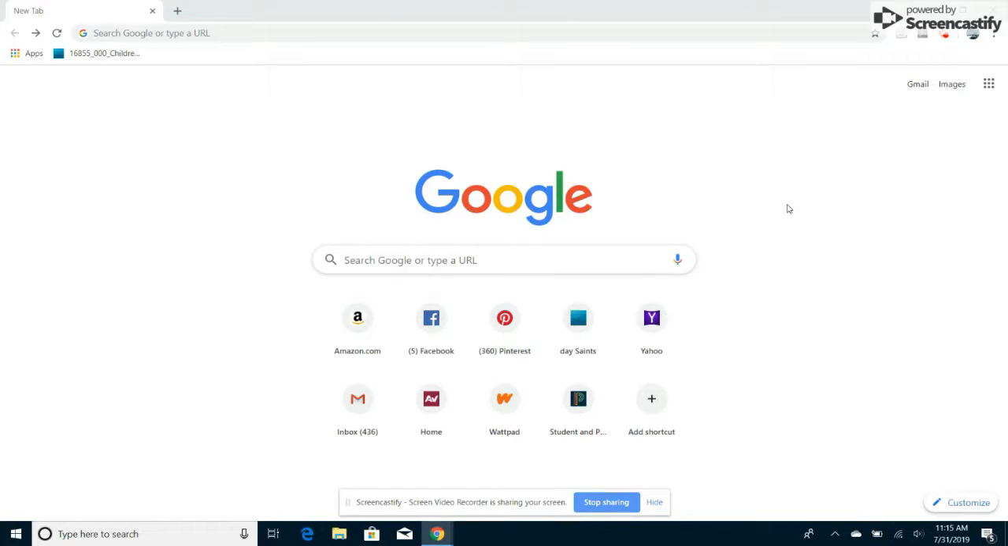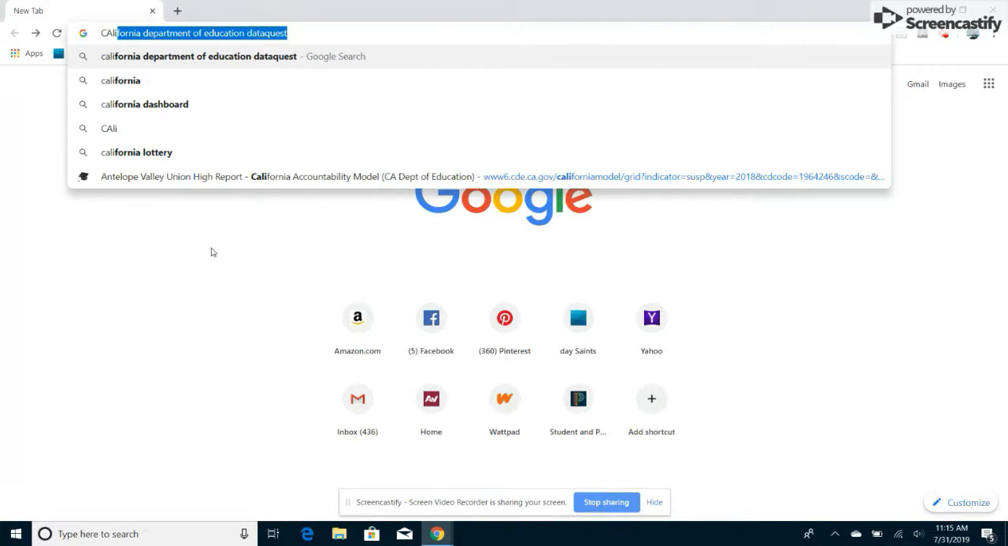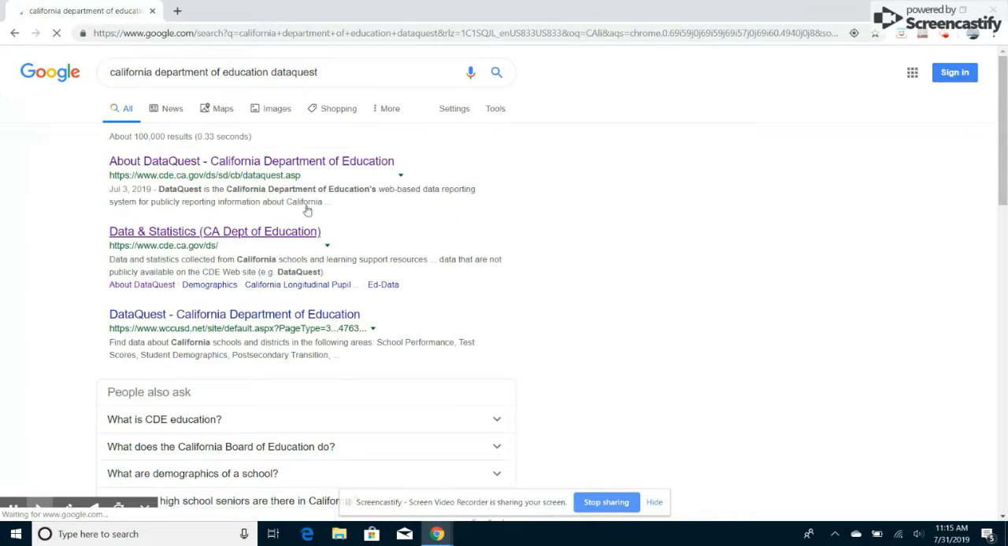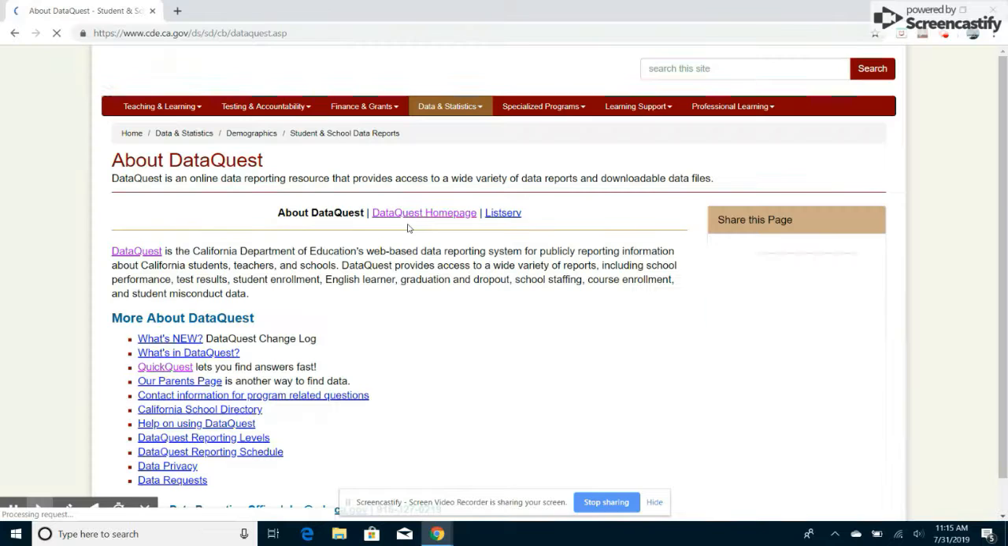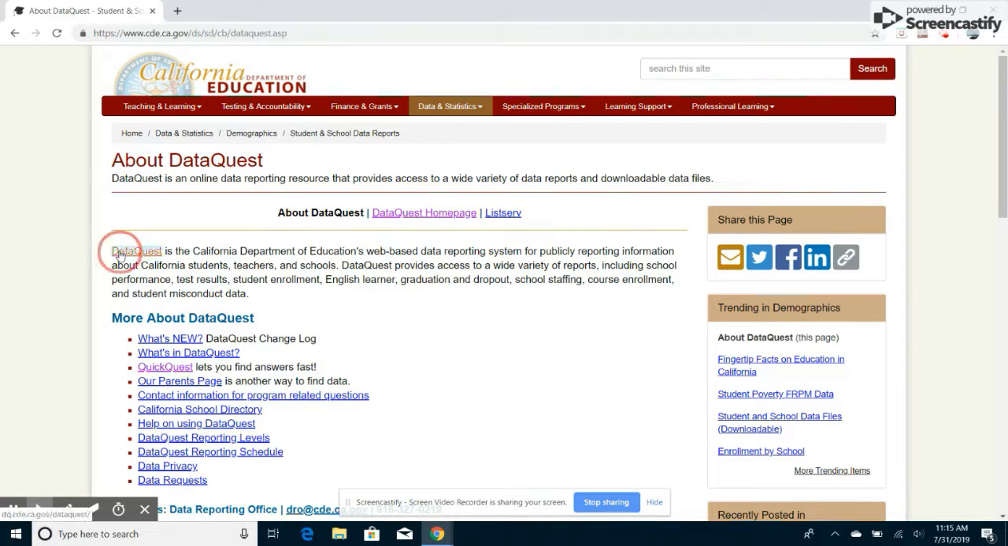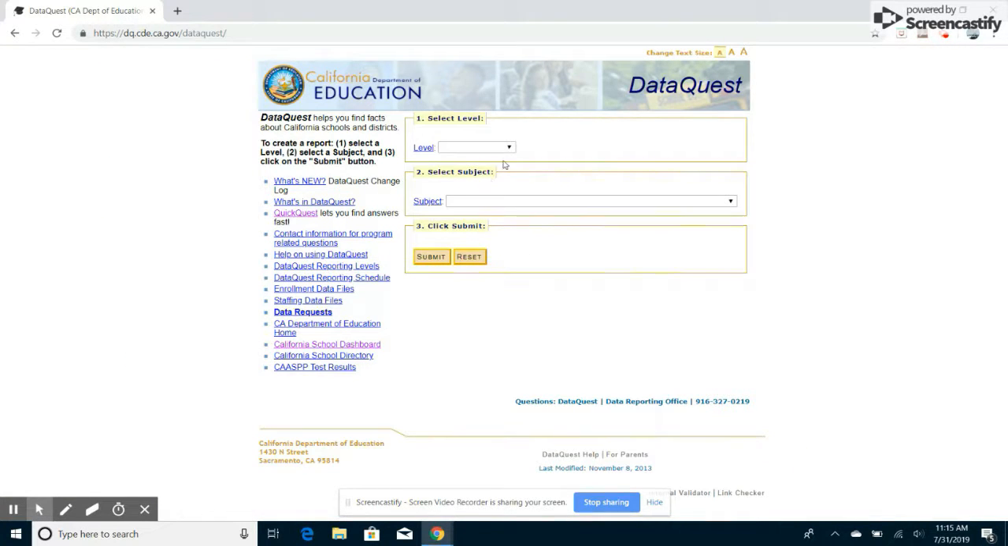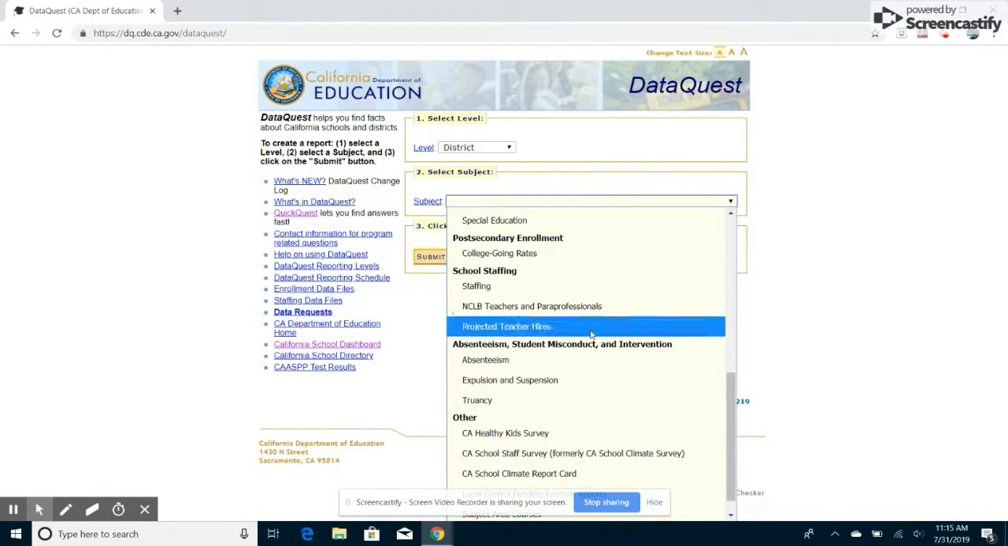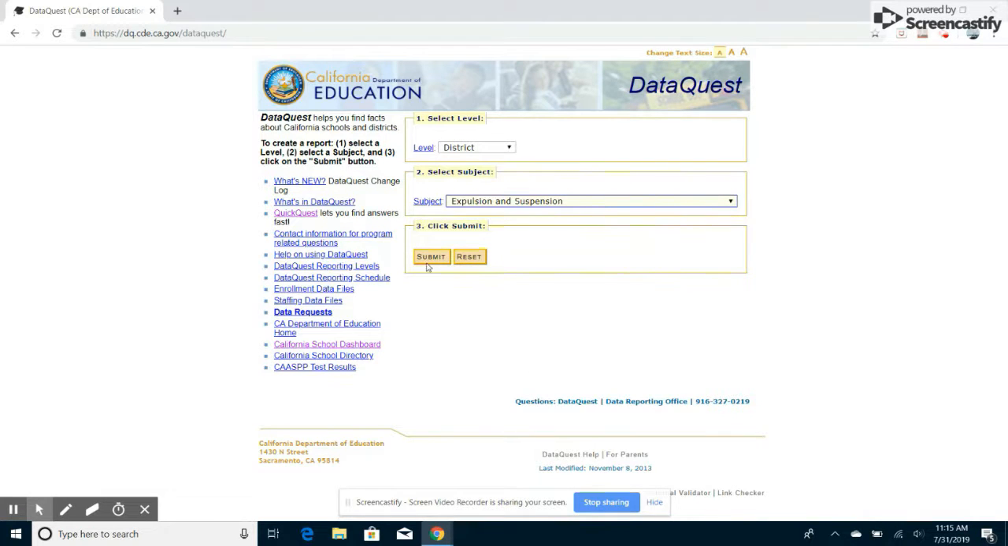All right, well, let's make sure that we're looking at the same thing that they're looking at when we do this. So we'll go to California Department of Education Data Quest, and we'll click on Data Quest itself. Then we want to look at things on the district level, and we want to look at the expulsions and suspensions. We'll submit that.